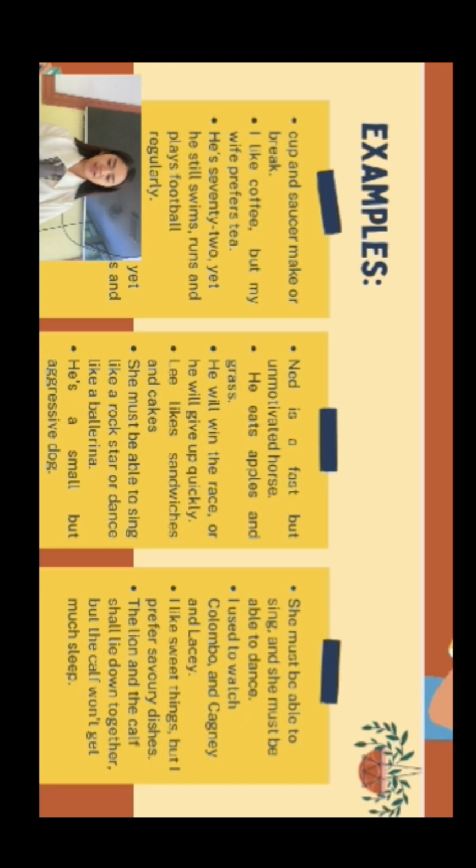For example, cup and saucer, make or break. So, the coordinating conjunctions here are and, or. Another example here is, I like coffee but my wife prefers tea. Another example, here's a small but aggressive dog.